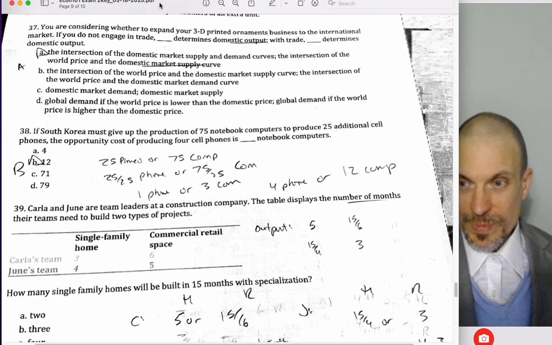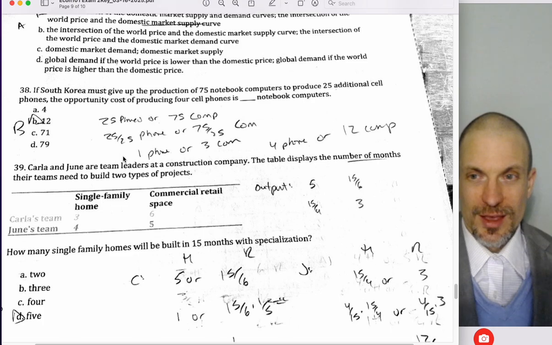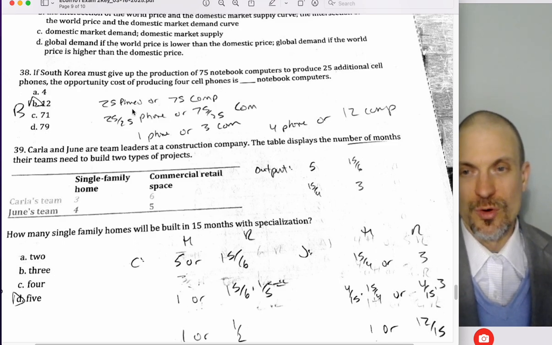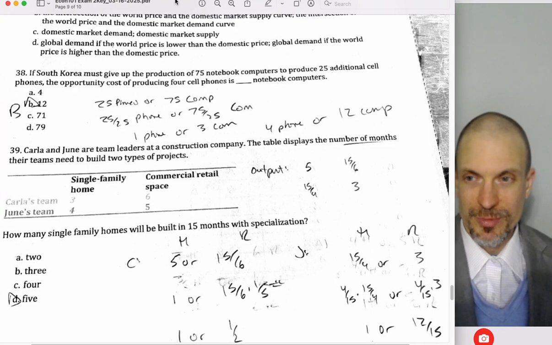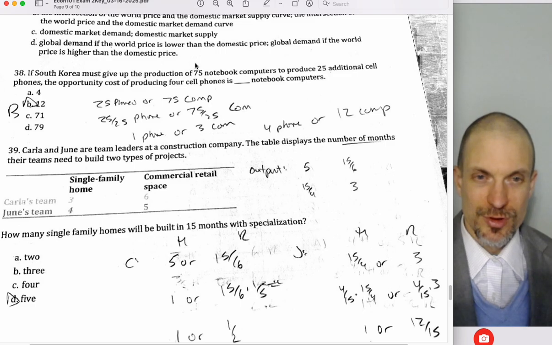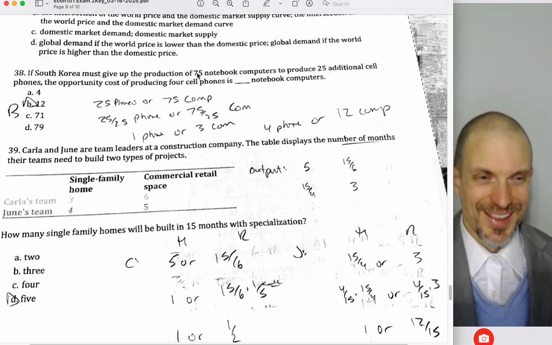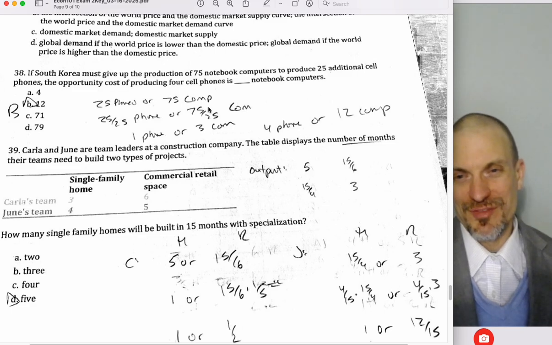All right, so if South Korea must give up the production of 75 notebook computers to produce 25 additional cell phones, the opportunity cost of producing 4 cell phones is blank computers. So just apply the opportunity cost principle. You could produce 75 computers or 25 cell phones. Wait, we want to get this in terms of cell phones. 25 cell phones or 75 computers.